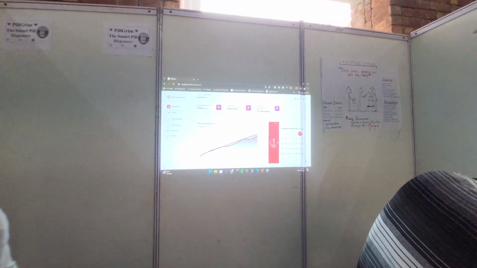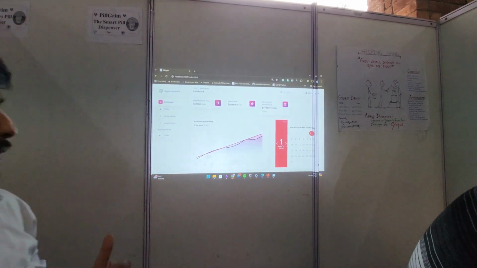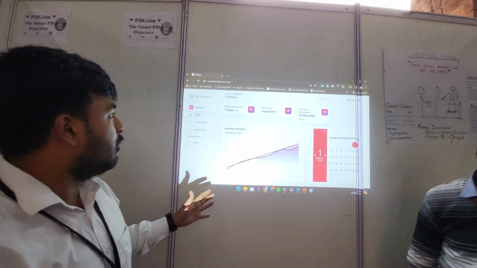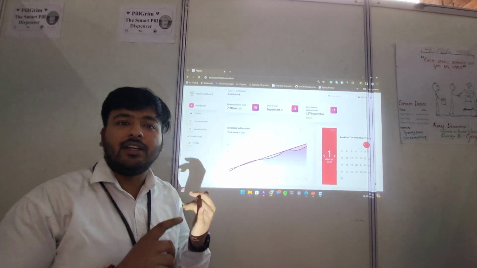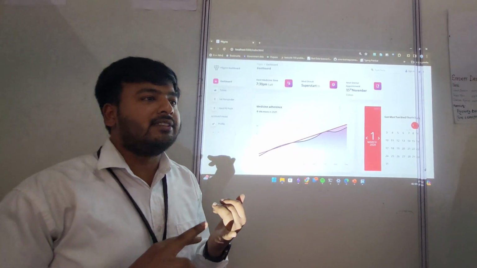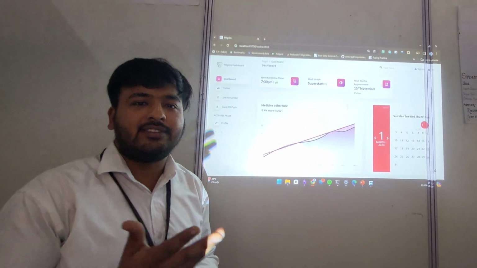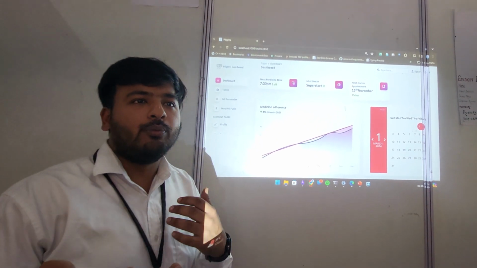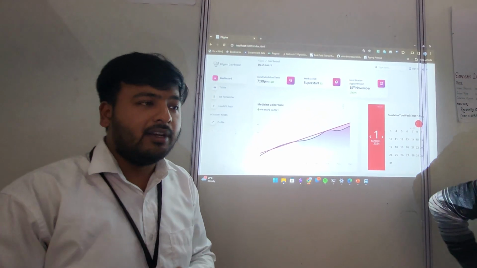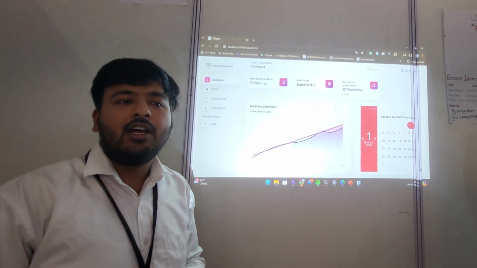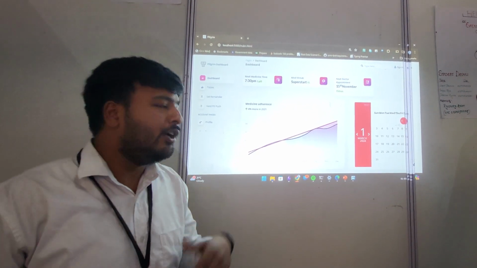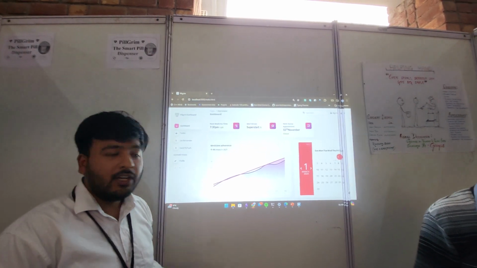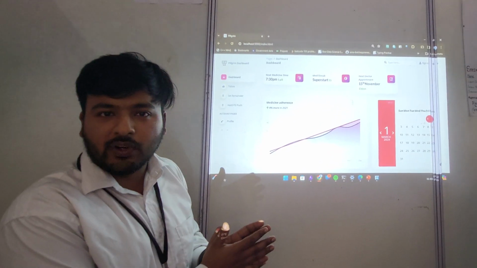So this is our dashboard. This is the complete responsive dashboard. In this dashboard, you can set the timer for your pills, set other preferences such as, let's say you want to get reminded every 3 minutes to take medicine, or let's say you want to snooze that because you forgot to take medicine. You can customize all of it from this dashboard. This dashboard is entirely responsive, so you can use it from your mobile phone as well.